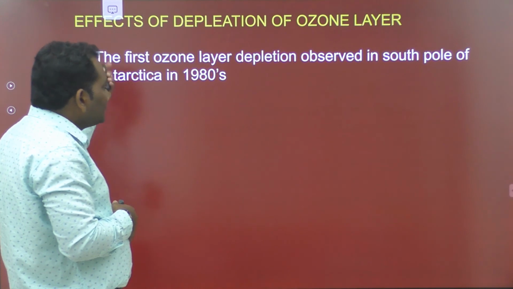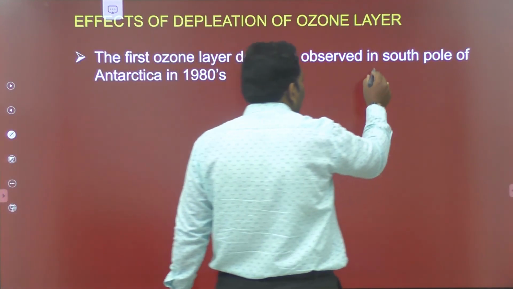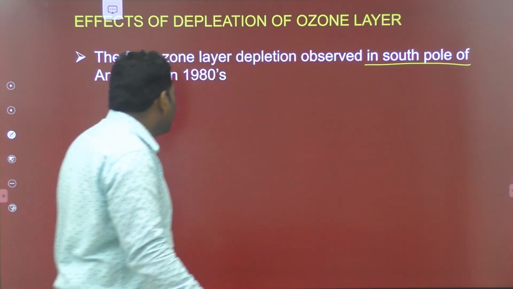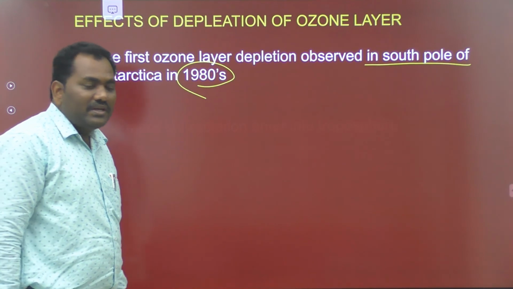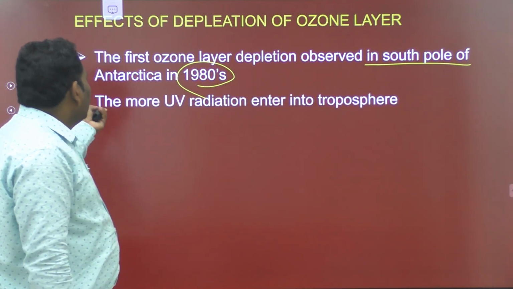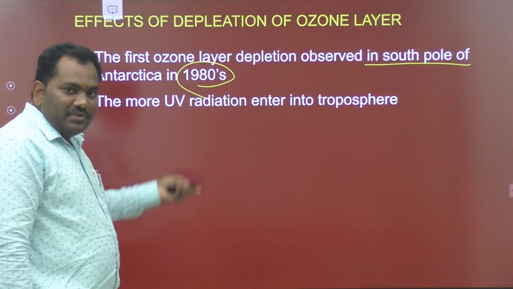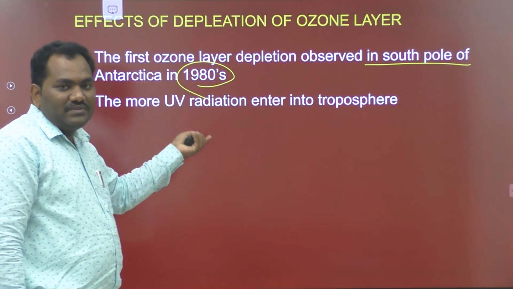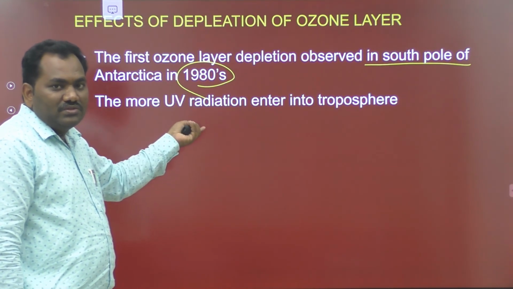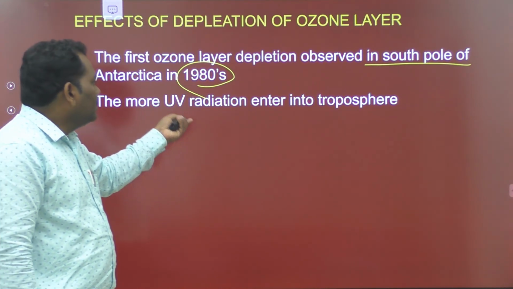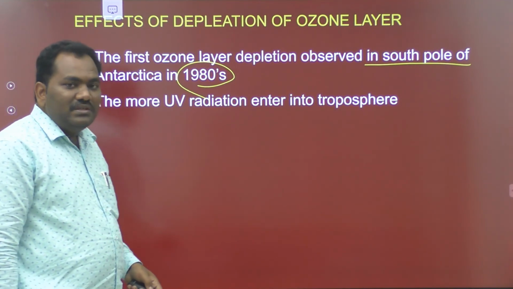The first depletion of the ozone layer was observed in the South Pole of Antarctica in the 1980s. The formation of a hole in the ozone layer, or depletion of the ozone layer, causes more UV radiation to enter the troposphere.